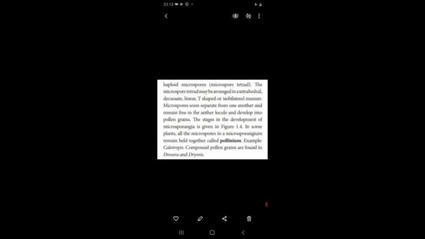Each anther lobe enclosed by a cavity is called an anther locule, which contains the free microspores. These microspores afterwards develop into pollen grains. The bag-like structure containing the microspores is called the microsporangium. The stages in the development of the microsporangium are given in the diagram.